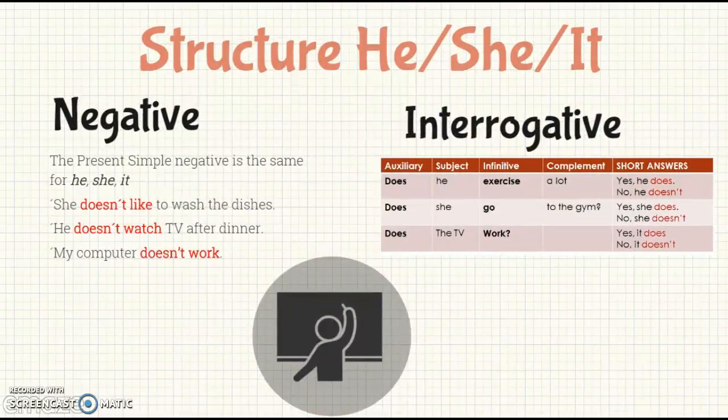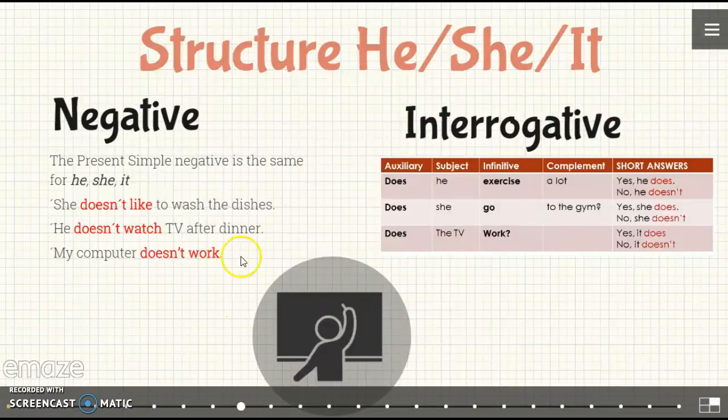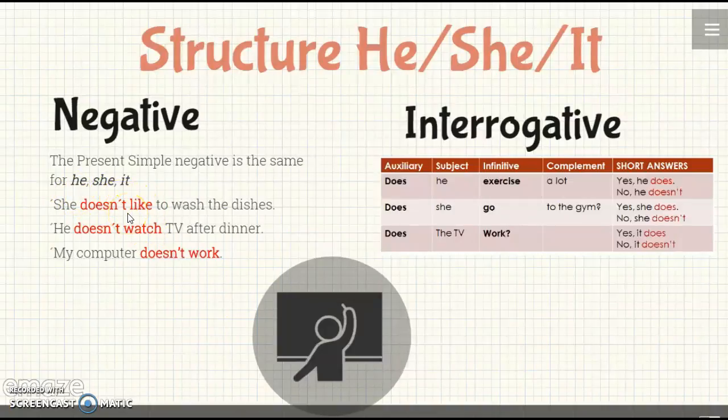Here we are going to have the structure for the negative and the interrogative forms. In the negative form, it's very important to remember that we are going to have the auxiliary does. As it is negative, we are going to use doesn't. She doesn't like to wash the dishes. He doesn't watch TV after dinner, or my computer doesn't work. Please take into account that in this case the verb doesn't need the s. Why? Because as we already have the auxiliary here, you don't need to use the s in the verb.